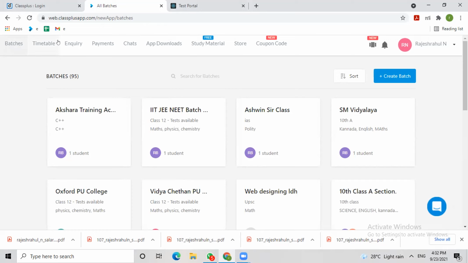So you will be needing this Class Plus Starter package because, as you told, we don't need the payment management option, because we have our own payment option. So I'll be quoting you the Class Plus Starter package. Will you be needing an iOS app, sir? No, website integration we do. So Android application with the test portal and with website integration, I'll be giving you for 13,000 rupees, sir.